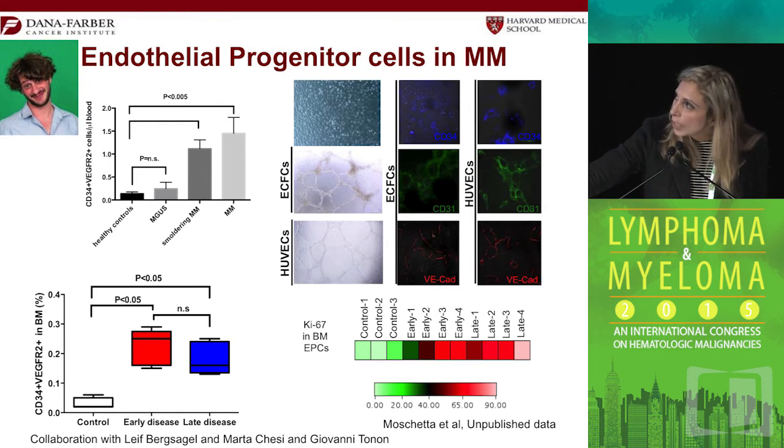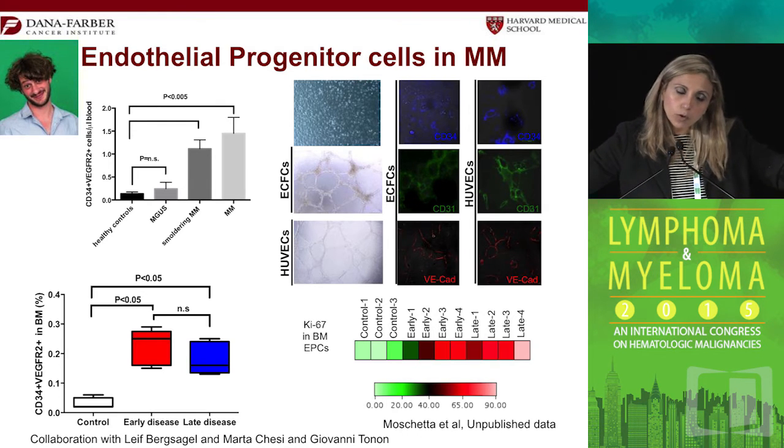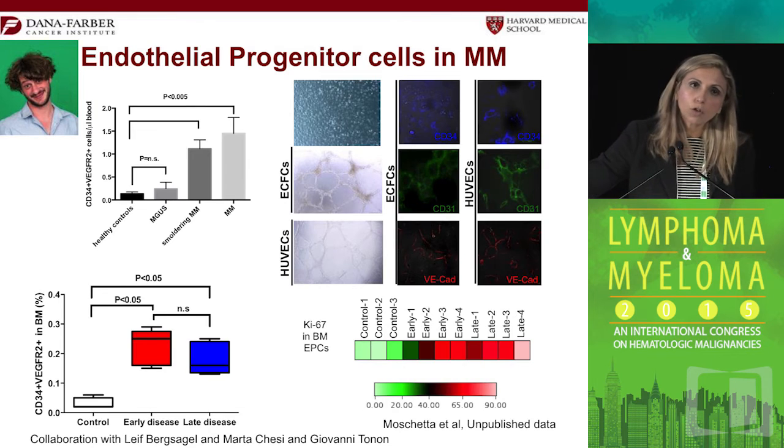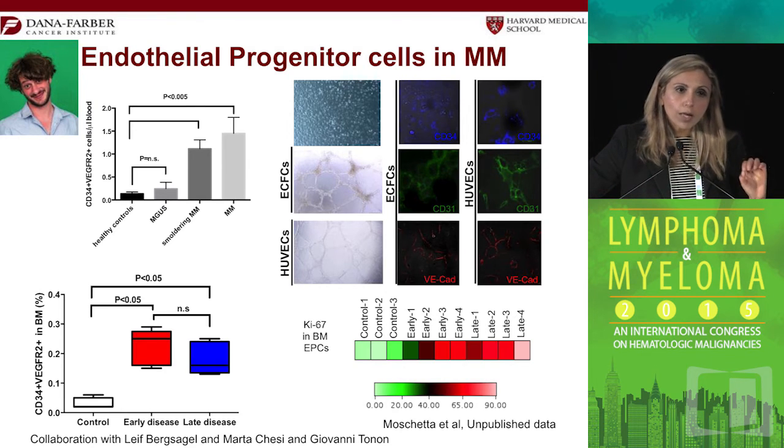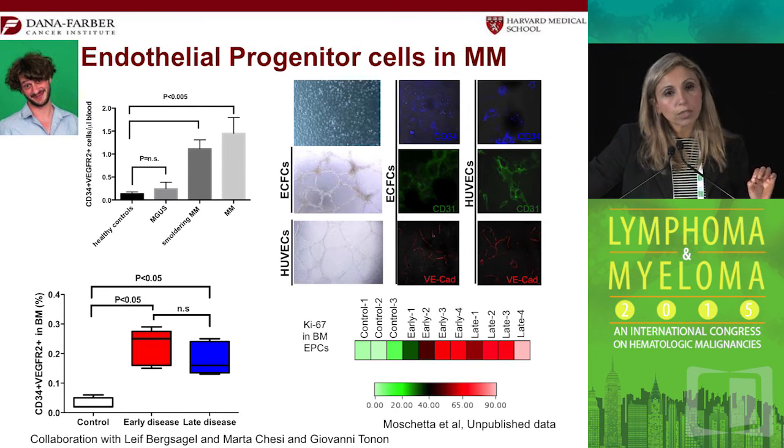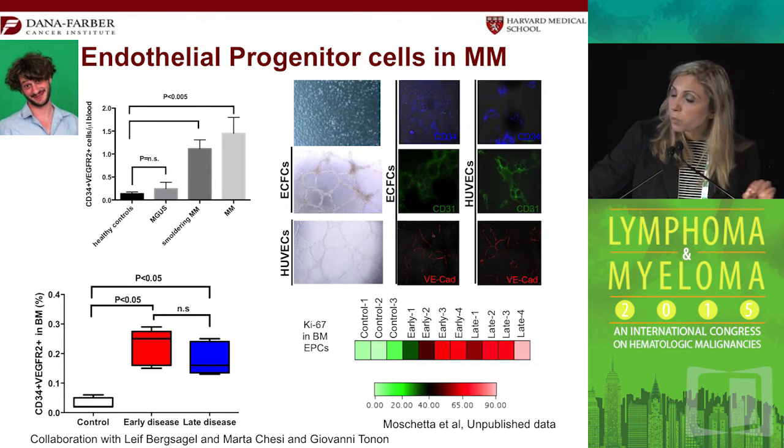So we looked at the VK-MYC mice, which actually progressed very slowly from an MGUS stage to a myeloma stage, and asked the question: do they have circulating endothelial progenitor cells, and do those appear early on or not? And indeed, you can see that EPCs, endothelial progenitor cells, increase in the circulation in both patients and mice, in the VK-MYC at an early time, even at the smoldering stage, and not at the late stages only.